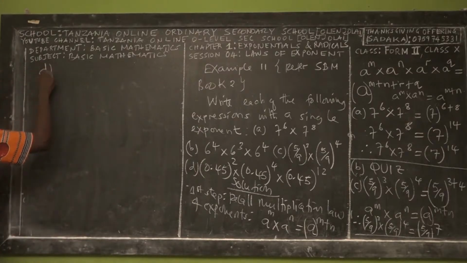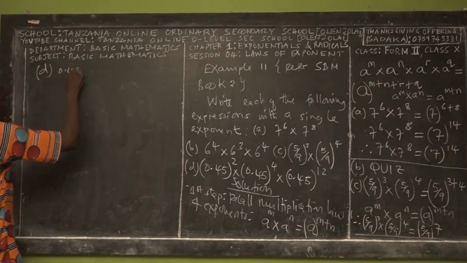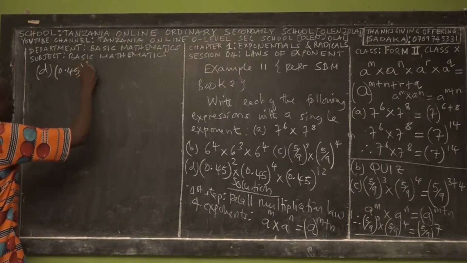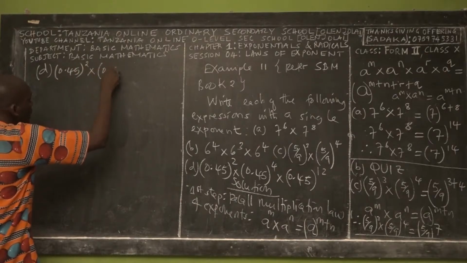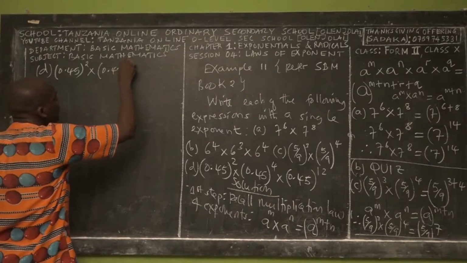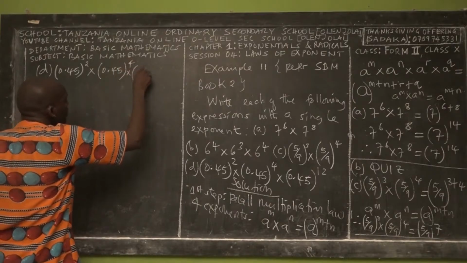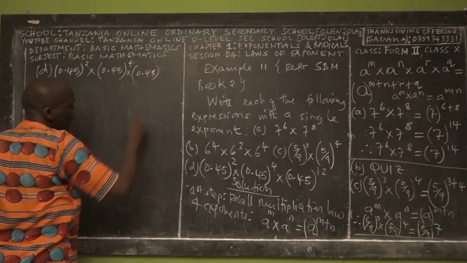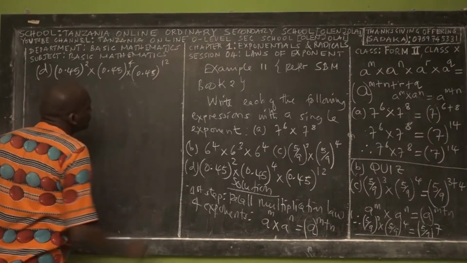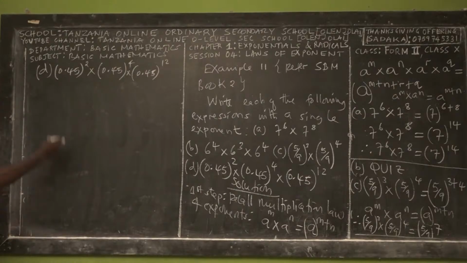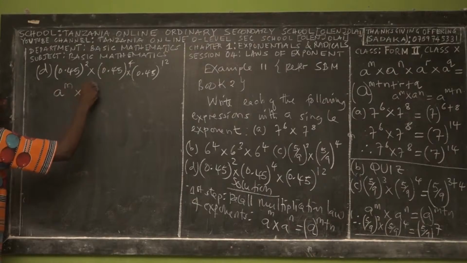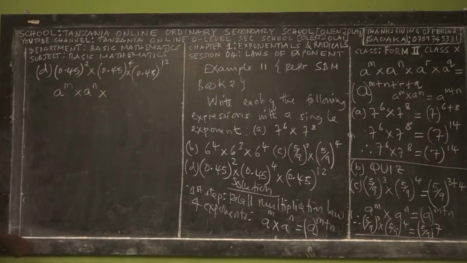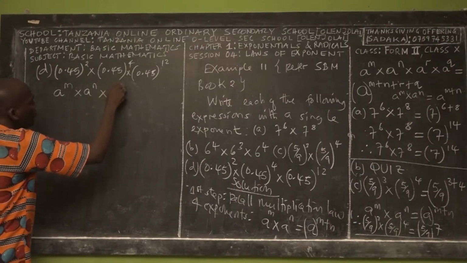So now we have a decimal base, right? We have 0.45 power 2 multiplied by 0.45 power 4 multiplied by 0.45 power 12. So what should you recall? How many exponents do you have? Three exponents, right? So simply you can say that we have to recall a power m times a power n, because the exponents are not the same, then times a power r.